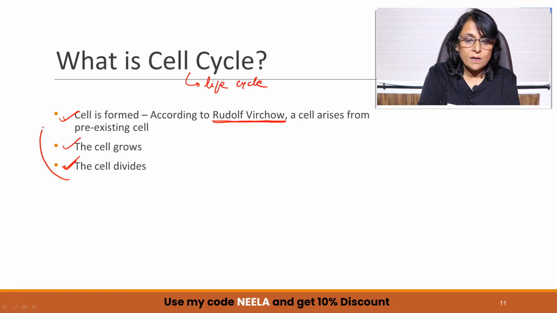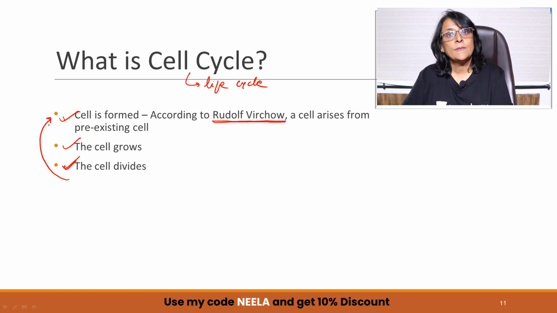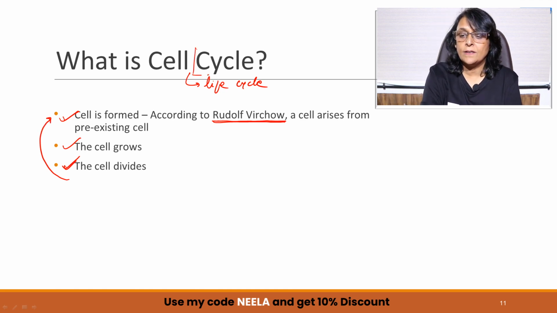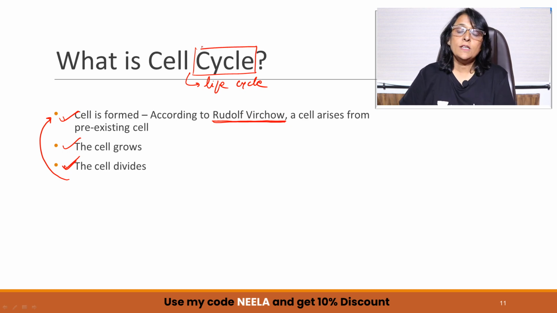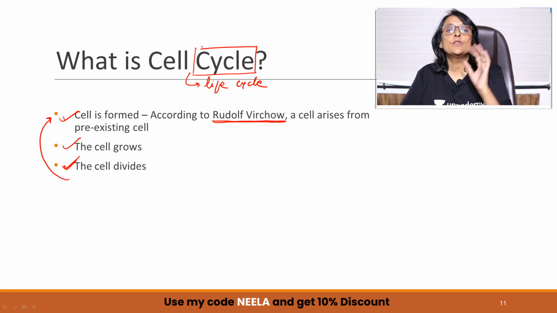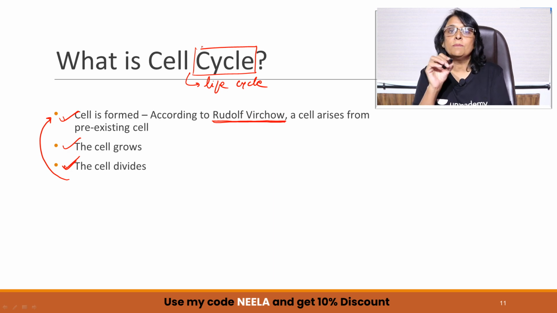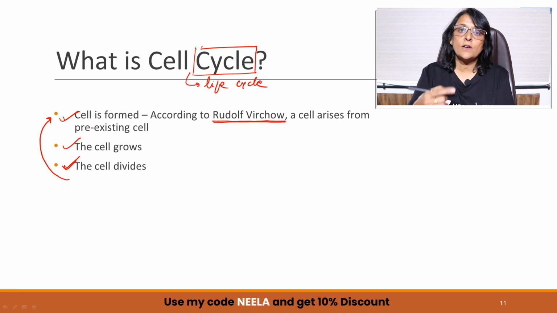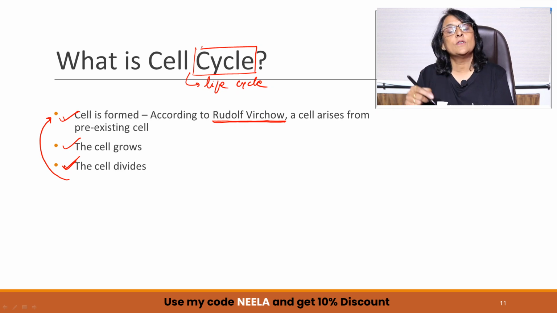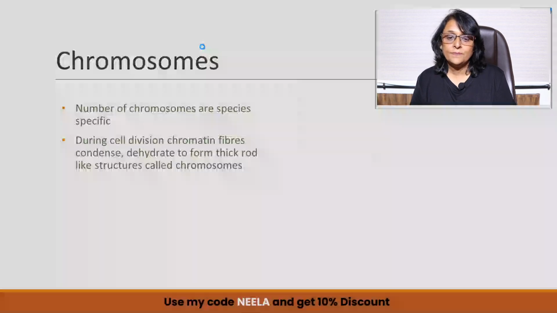That means from here we go back to the same point, and we are using the word cycle. What is meant by cycle? When we use the word cycle in biology, it means the place from where something begins is the same place where it ends. So this is what is cycle. So the cell is formed, it grows, it divides. New cells are formed, they grow, they divide. This is how the cycle continues. So now we know what exactly is cell cycle.